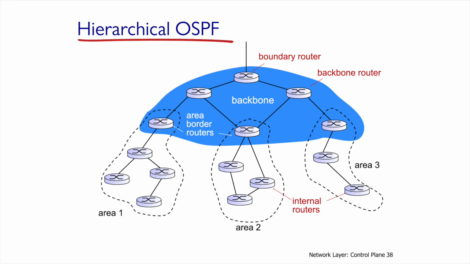What does the element look like? It's simply a division into areas plus another area, the backbone, which is usually called area 0 that connects between them. It creates a situation where we have routers within the area, routers that are both in the area and in the border, and routers only in the border.